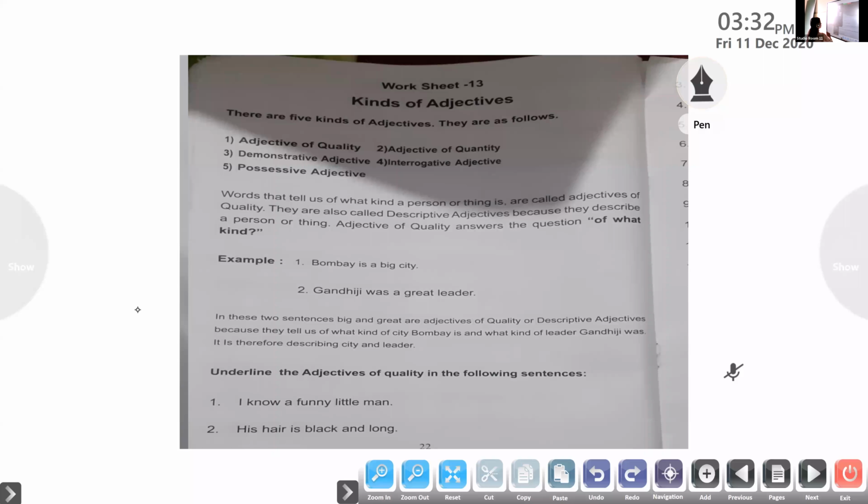Okay. Come on, read the sentence. Mohammed Fayaz, come on, read the sentence. Unmute it. Read the first question for me. No, the first question is here. Page number 22.